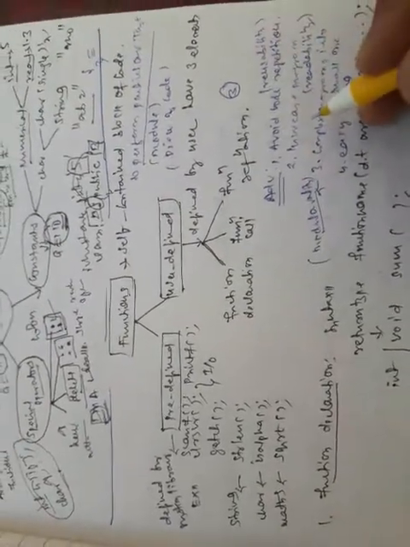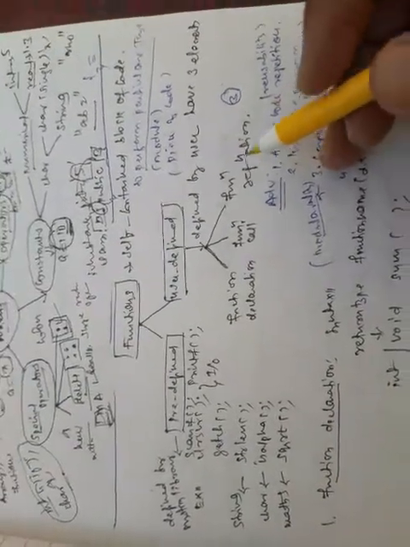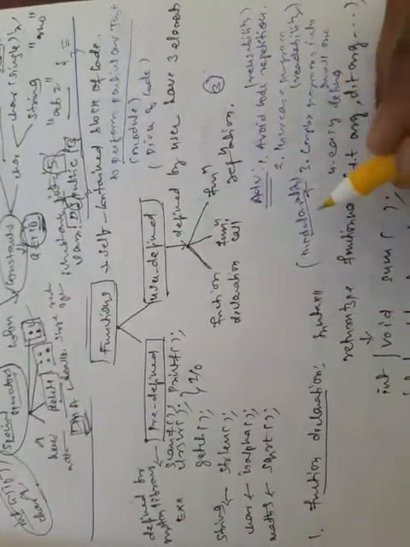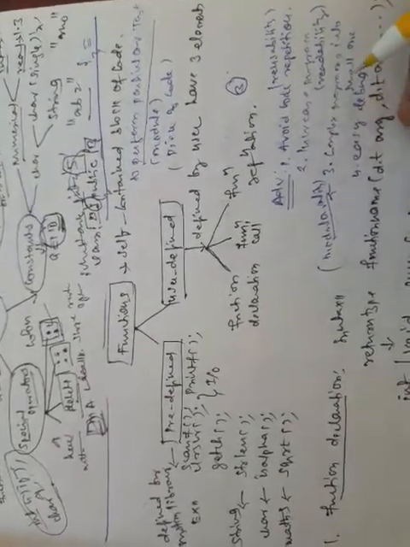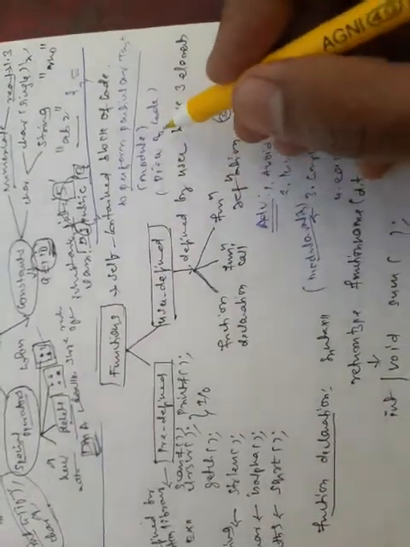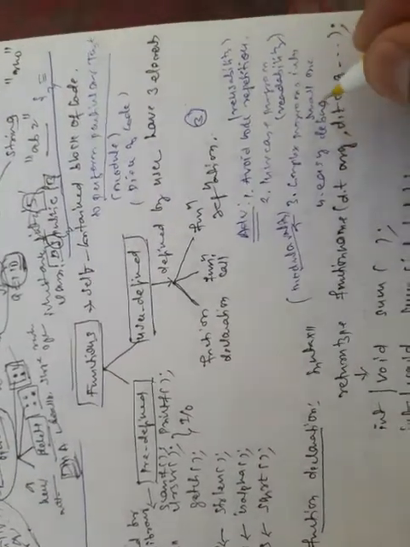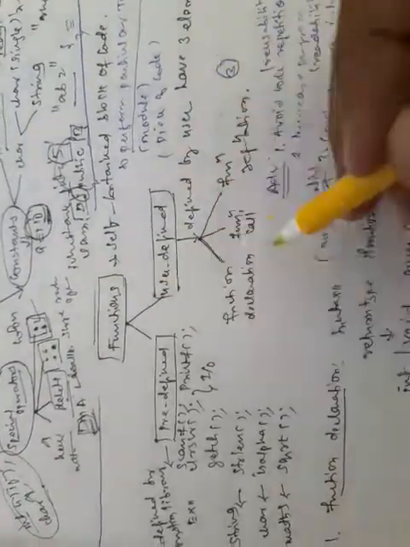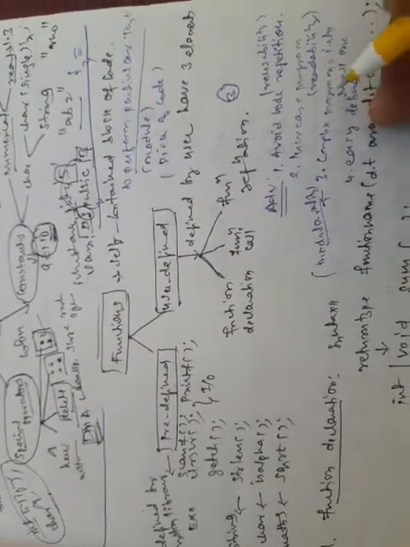The second one is that it increases program readability. That means it is easy to understand a program which is written in the form of functions. The next one, modularity, is nothing but dividing complex programs into small ones. The entire program is divided into pieces of code, and each piece of code is called a module. The next advantage is that it is easy to debug, which means finding and correcting errors. If you have written the program in the form of functions, it is very easy to find and correct errors.